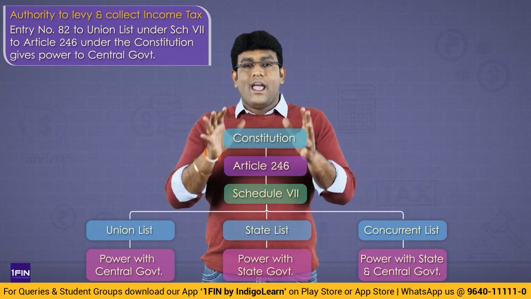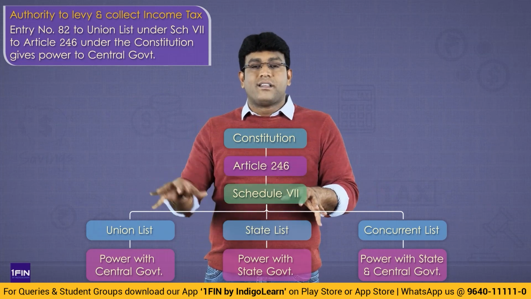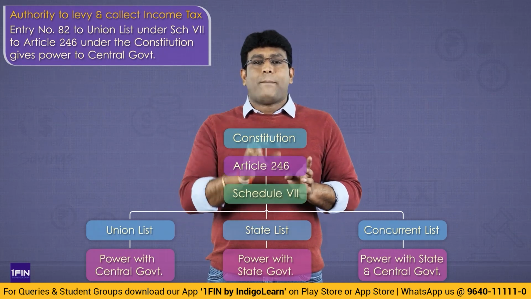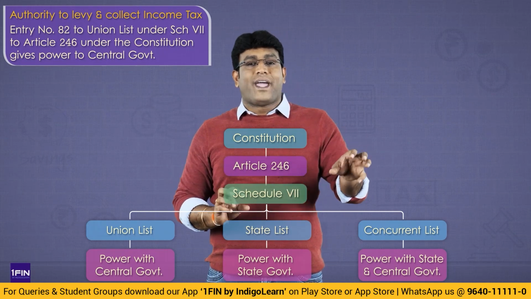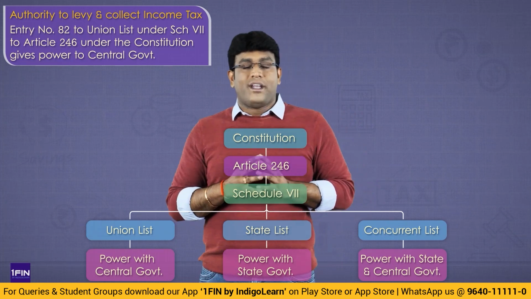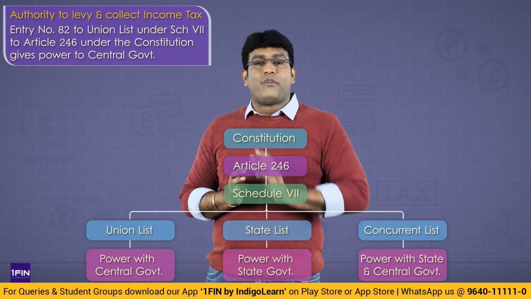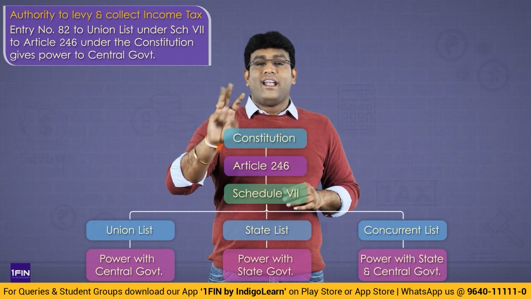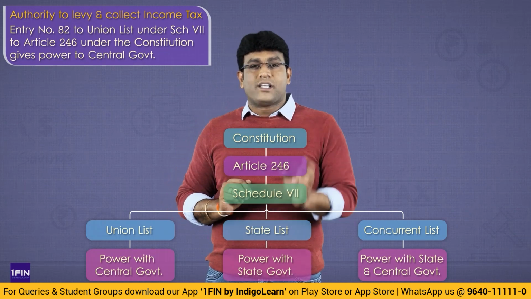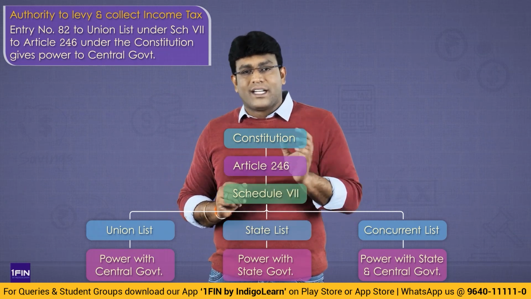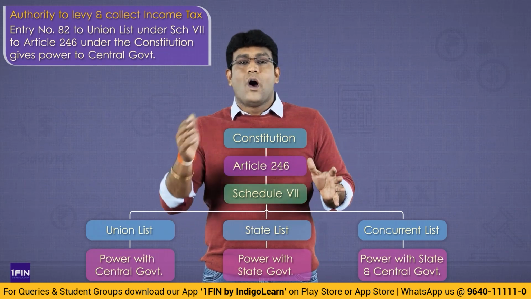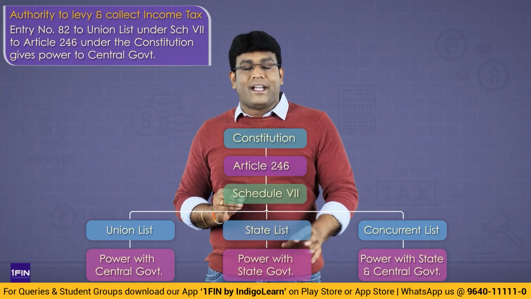So like this, my dear friends, the government has divided the matters in respect of which power is there only with the central government, matters in respect of which power is there only with the state government, and matters where the Centre and state together will collectively take the decision. So the Constitution in the 7th Schedule to Article 246, how many lists have they given? 3 lists: Union List, State List, Concurrent List. The Union List contains those matters on which power is exclusively with the central government. The State List, exclusively with the state government. The Concurrent List contains those matters on which the decision is taken by the Centre and state together.